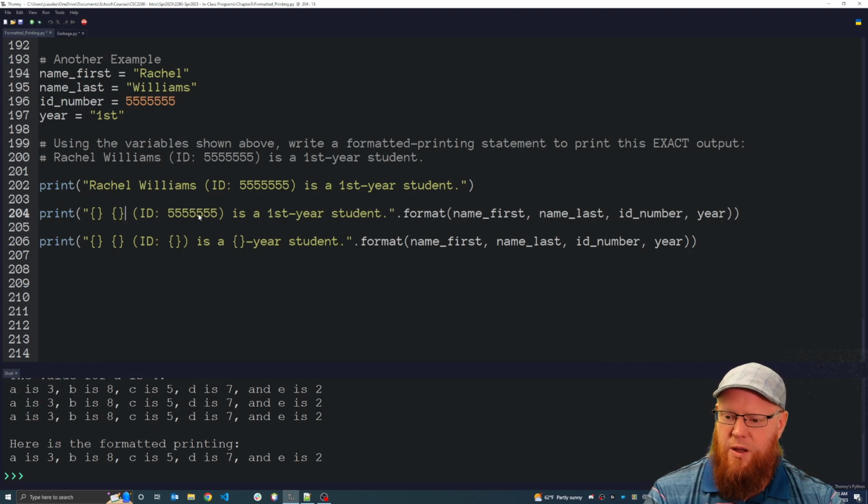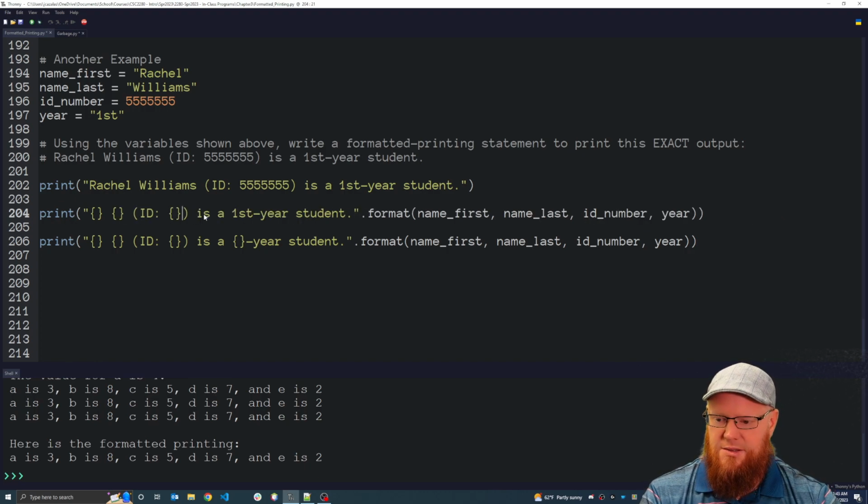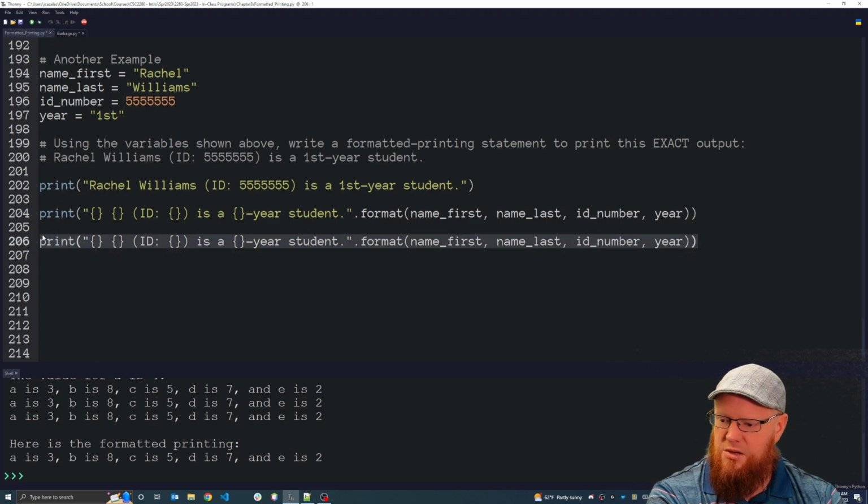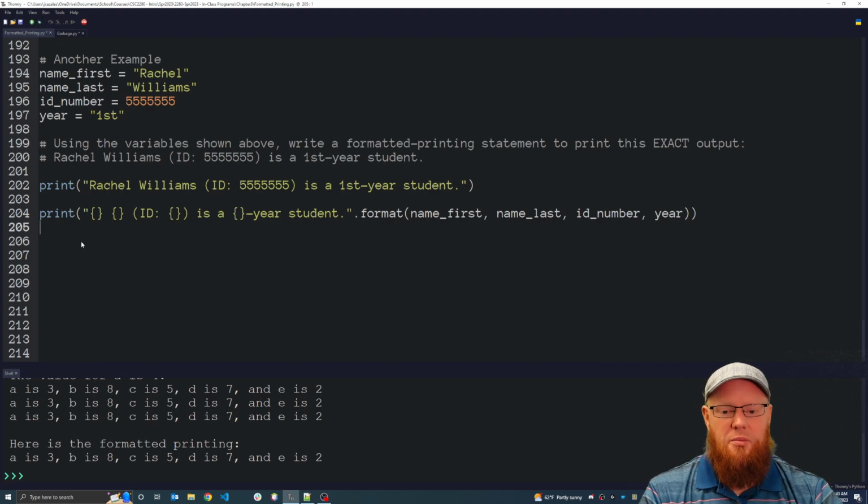Williams gets replaced with a pair of curly brackets. ID gets replaced with a pair of curly brackets. First gets replaced with a pair of curly brackets. So now we have the exact same thing that I showed you, and that's how we come up with this.